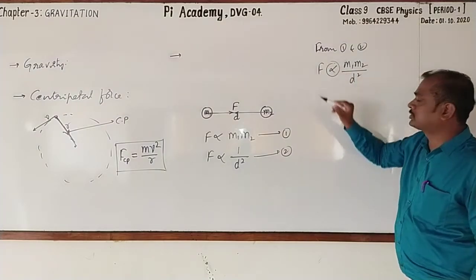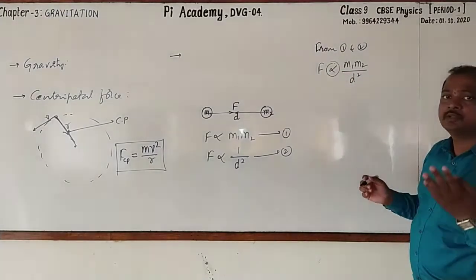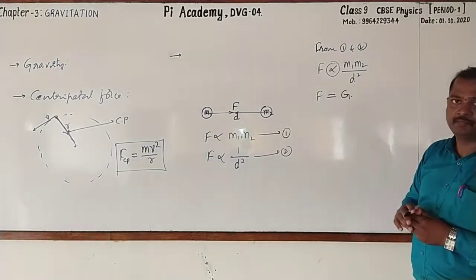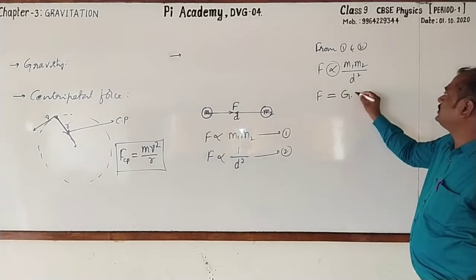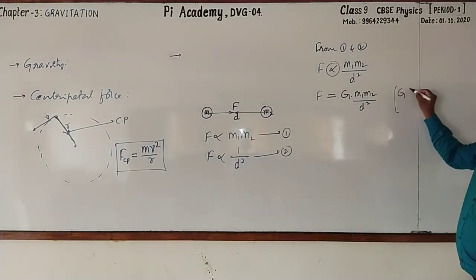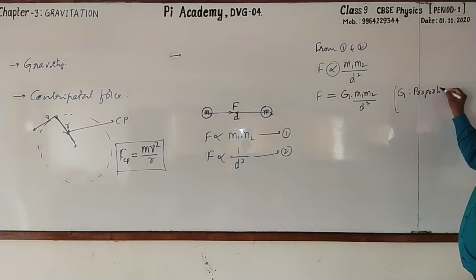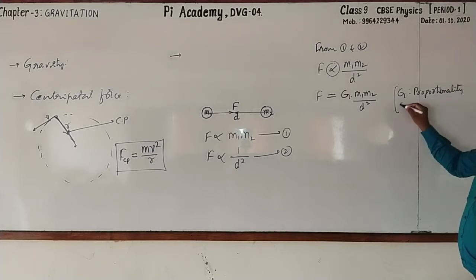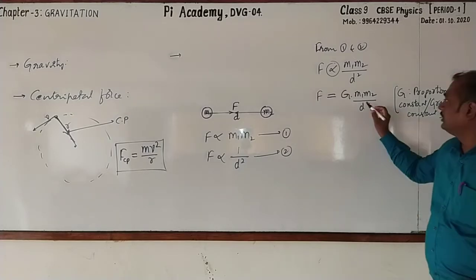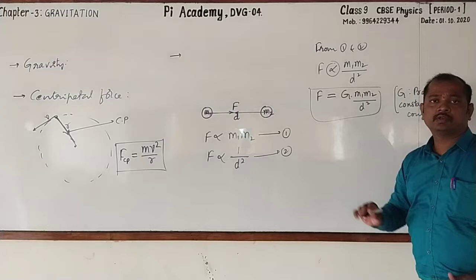Here we have the proportional sign. We have to remove this proportional sign. That's why we should assume the proportionality constant. I call this G. So F is equal to G into M1 M2 by d square, where G is the proportionality constant. This proportionality constant is called the gravitational constant. And this is the formula used to find out gravitational force.